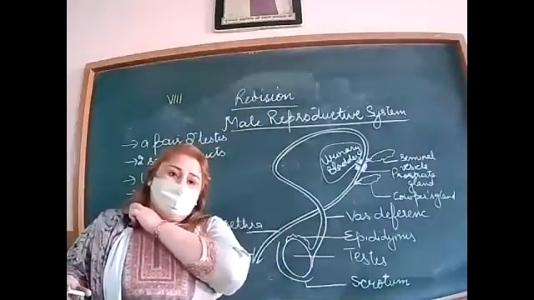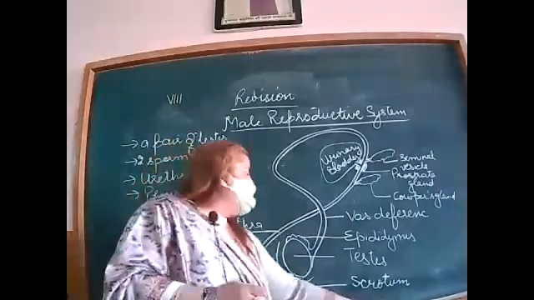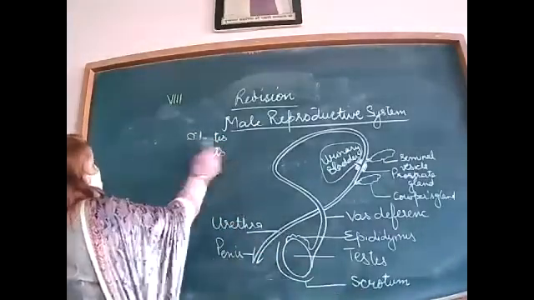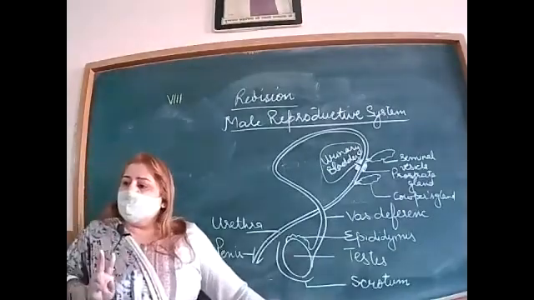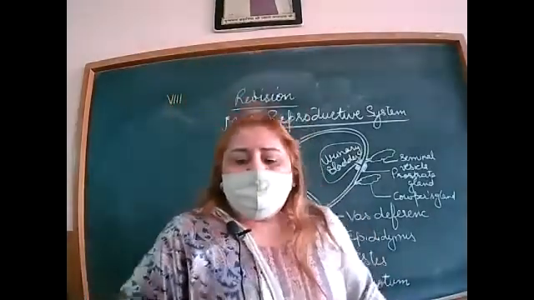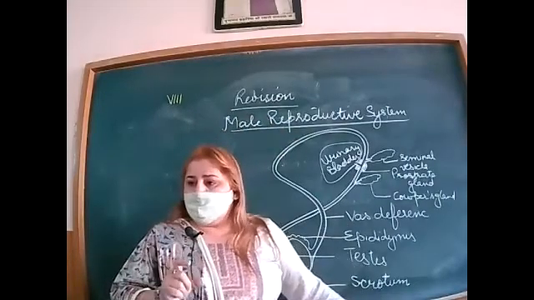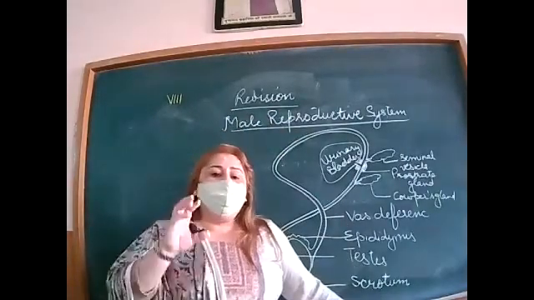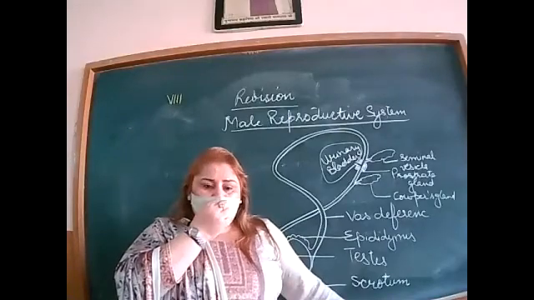What is testis? I also told you how to draw the sperm. First of all, a man has 2 testes, right? These are oval in shape and they lie in a small muscular pouch called the scrotum.